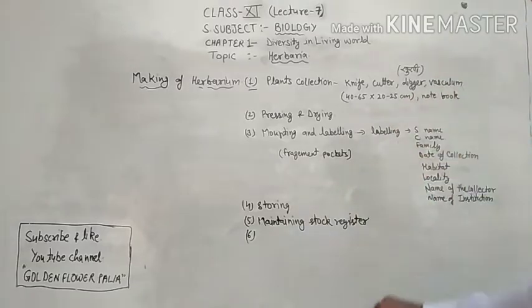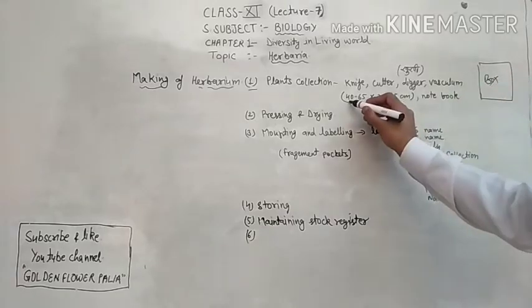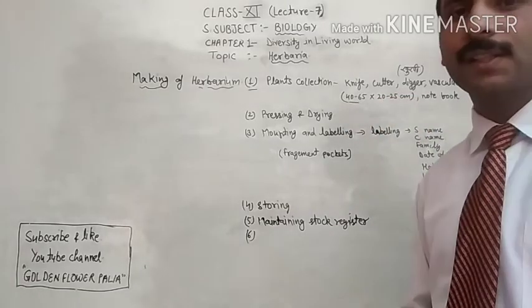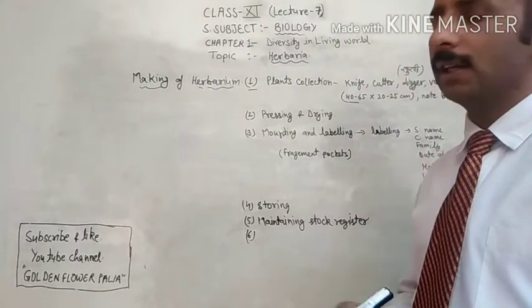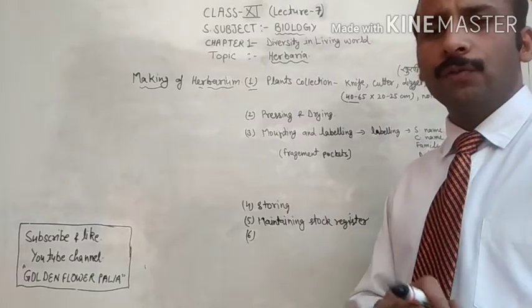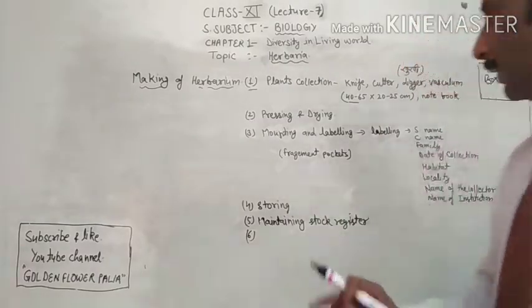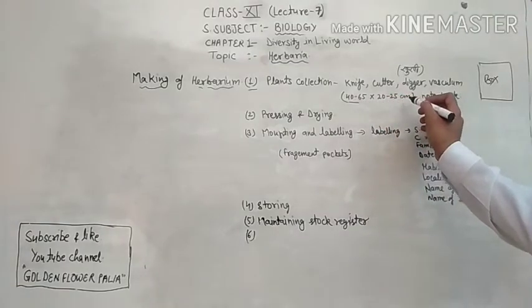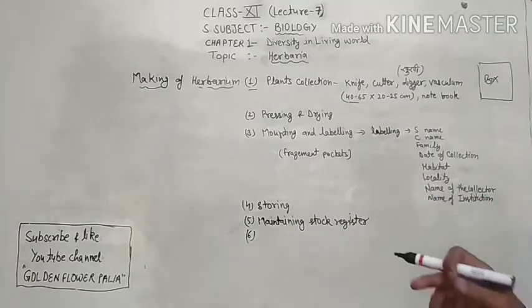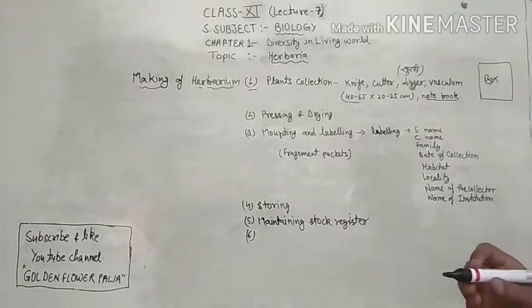Now vasculum. Vasculum is a box of this size. You have to carry it with you when you are visiting the ground for the collection of specimens or plants. So this is the box, 40 to 65 centimeter into 20 to 25 centimeter in volume. That is a note. Next one is the notebook.